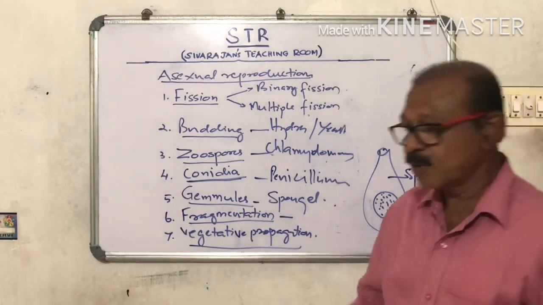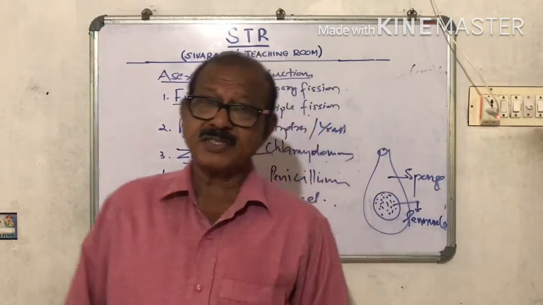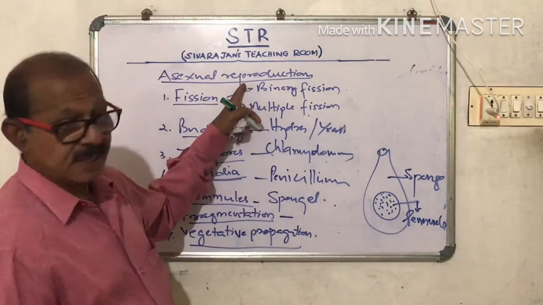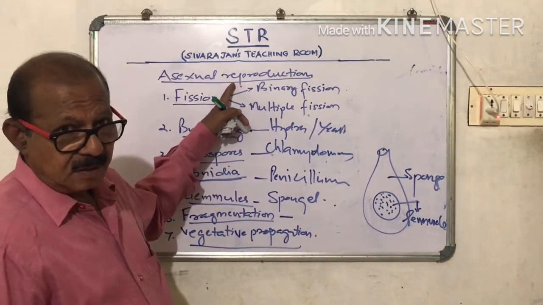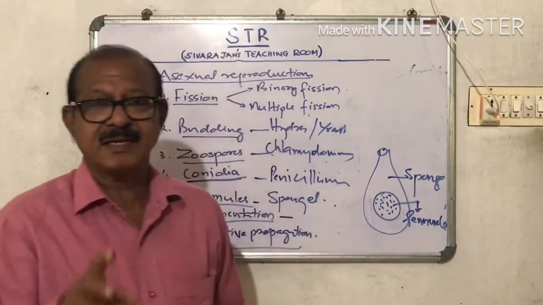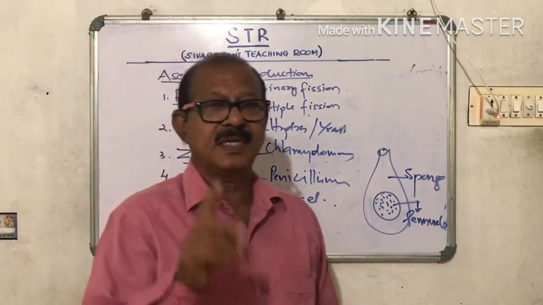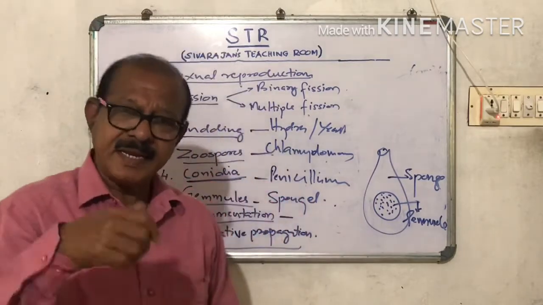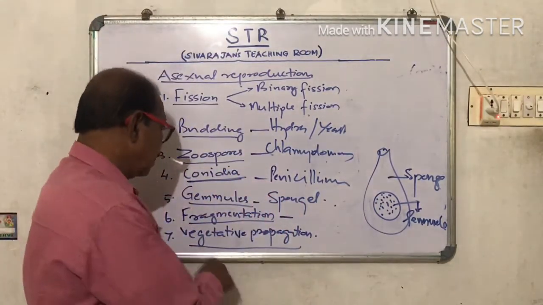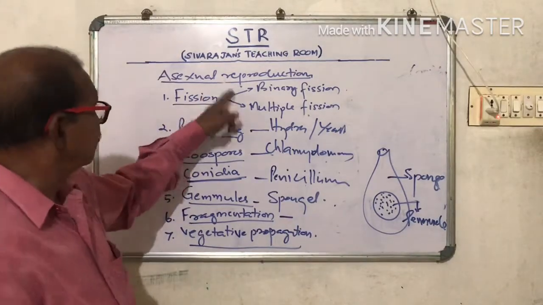Such reproduction is called vegetative propagation. So what do you mean by vegetative propagation? Vegetative propagation is the mode of asexual reproduction with the help of the vegetative parts like root, stem, leaves, etc., or any other part other than the flowers. So, what are the different types of asexual reproduction?